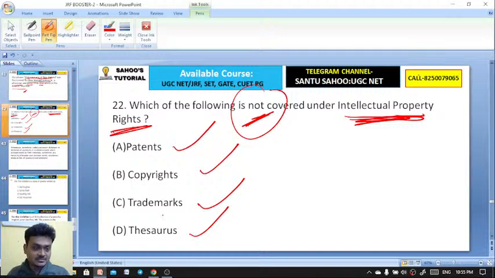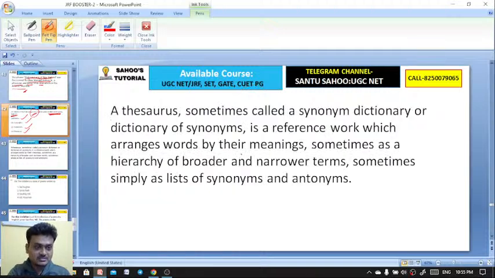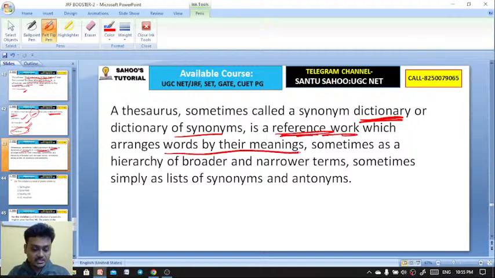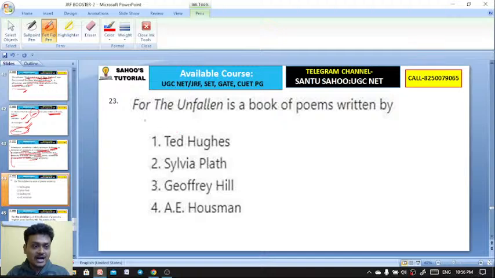Excellent, well done. It's thesaurus. Patents, copyrights, trademarks, these are under intellectual property rights, whereas thesaurus is actually a synonym of dictionary, or a dictionary of synonyms. It is a reference work which arranges words by their meanings, sometimes as a hierarchy of broader and narrower terms, sometimes simply a list of synonyms and antonyms. That is a thesaurus.